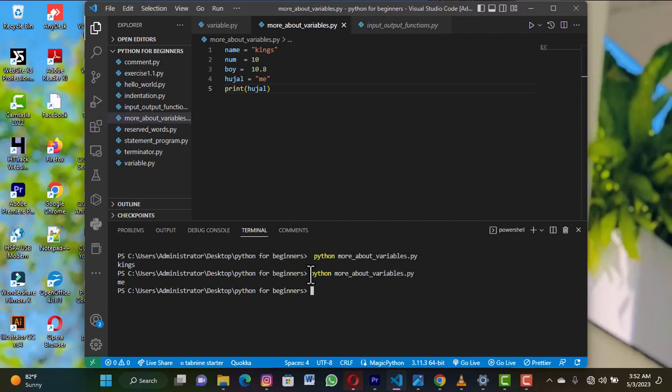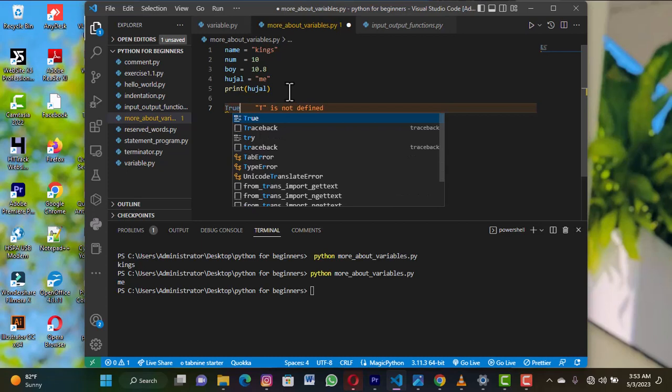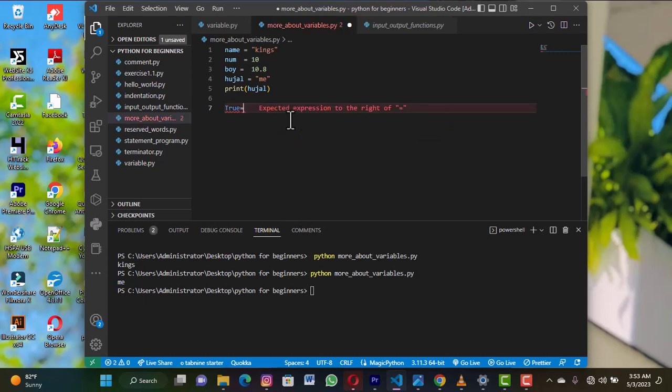To declare a variable, but there are some specific words, like we've talked about, that you can't use in declaring variables, such as these. You can't use them to declare a variable. These are special words in Python.